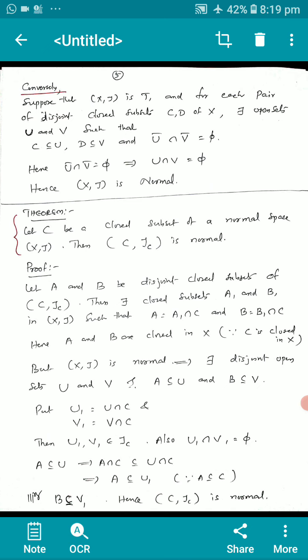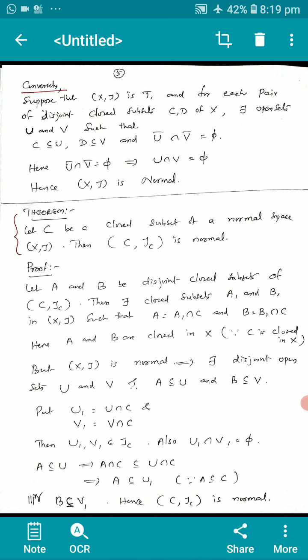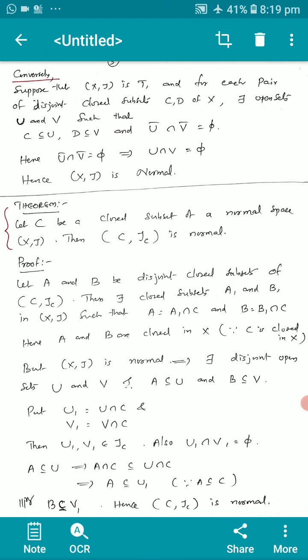Proof. Let A and B be disjoint closed subsets of (C, tau C). Then there exist closed subsets A1 and B1 in X2 such that A equal to A1 intersection C and B equal to B1 intersection C. Here A and B are closed in X. Why? Because C is closed in X. But X2 is normal. This implies there exist disjoint open sets U and V such that A is a subset of or equal to U and B is a subset of or equal to V.